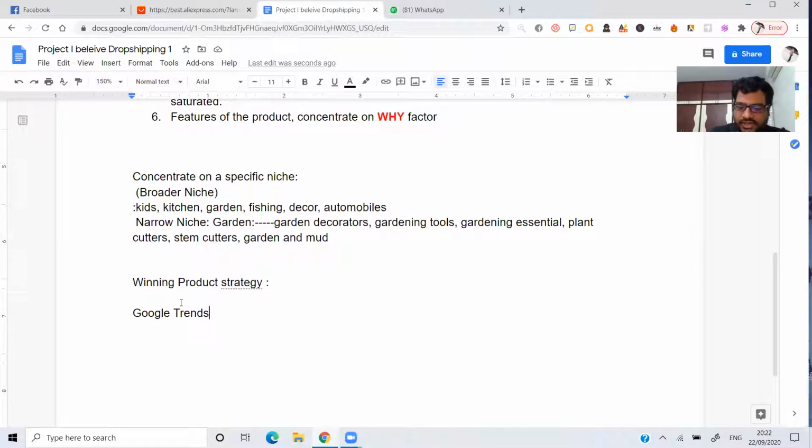Winning product strategy. First, you need to go with Google Trends. I'll tell you two winning product strategies, guys. Whichever you are comfortable with, you can go with that. First, check the Google Trends. Take the trend of at least 90 days. I'm going to tell you each and everything. Do not worry about that.